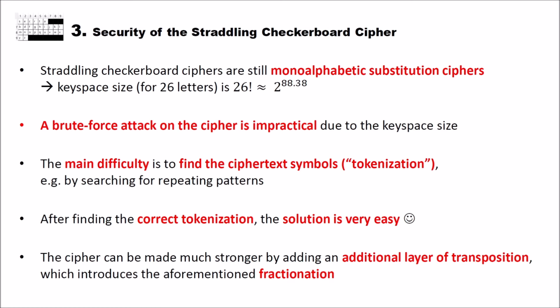But how can you know which transposition is correct? Because even when you find the correct transposition, you still have to find the correct tokenization. So this makes the straddling checkerboard together with a transposition cipher very difficult.